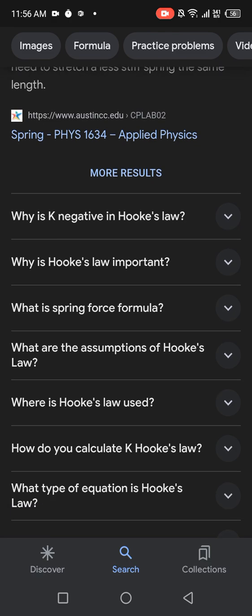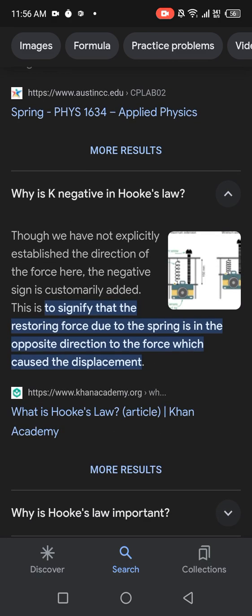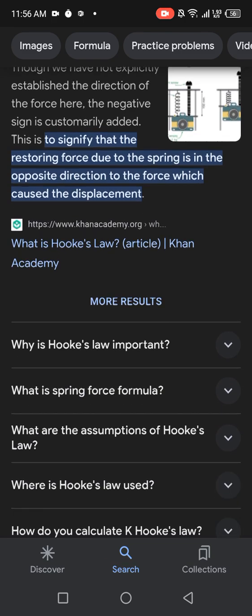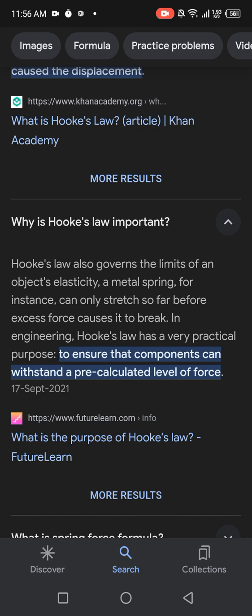Why is k negative in Hooke's law? Though we have not explicitly established the direction of the force here, the negative sign is customarily added. This is to signify that the restoring force due to the spring is in the opposite direction to the force which caused the displacement.